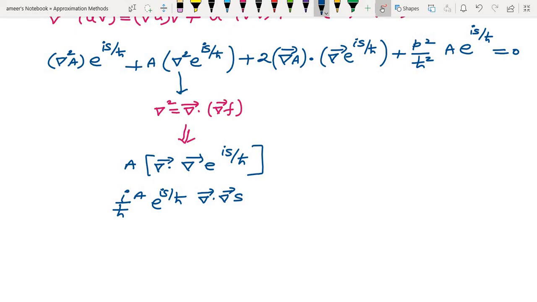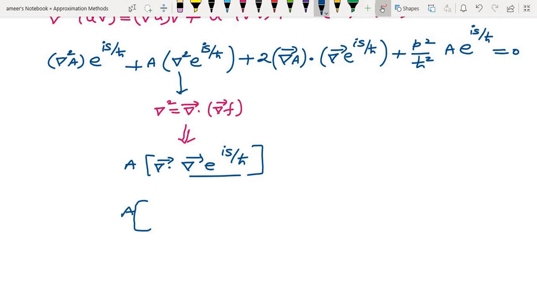A into, next step, to simplify this term.